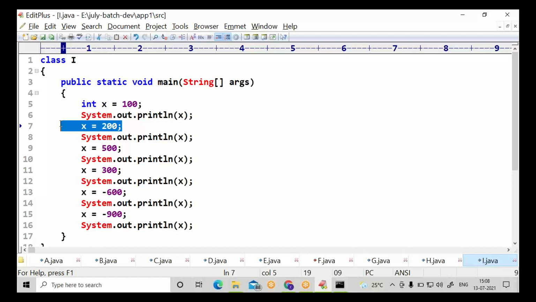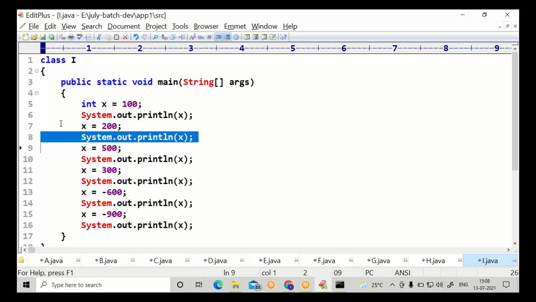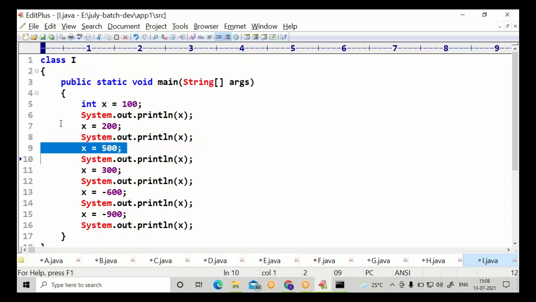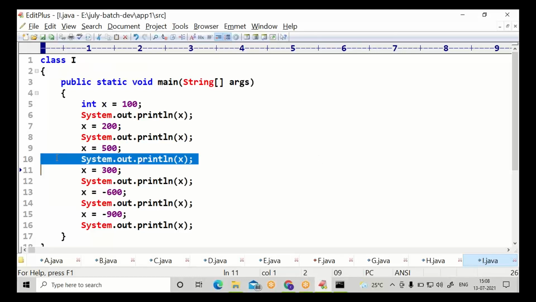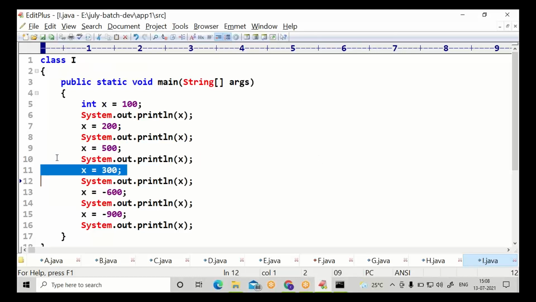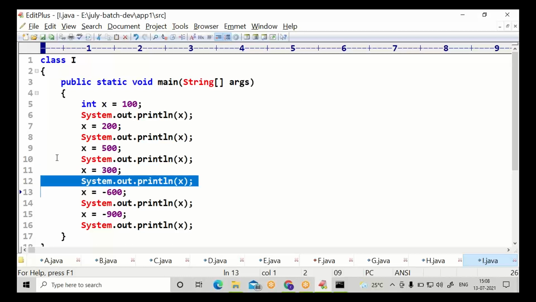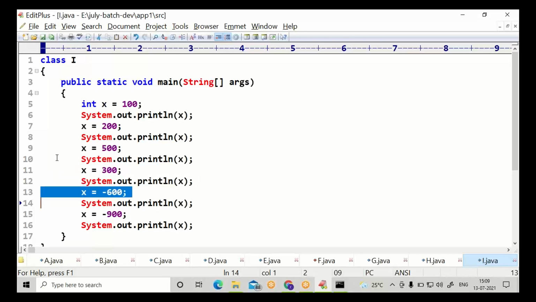If you print the second time, we get 200. Here you will get 500. 500 is printed, then we modify 500 to 300. No more 500. Current value 300. Then 300 is modified to 600. No more 300. Now it will be 600. 600 is modified to 900.